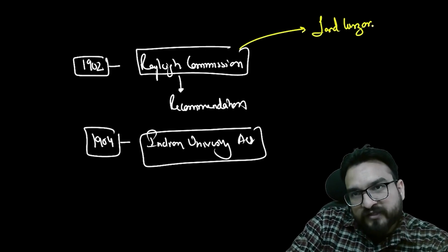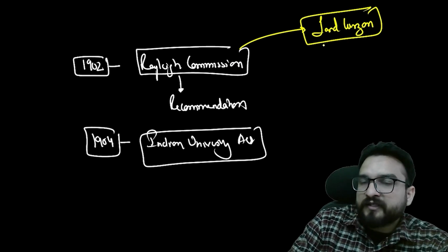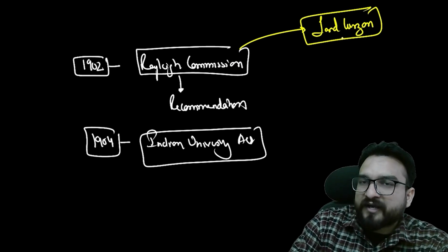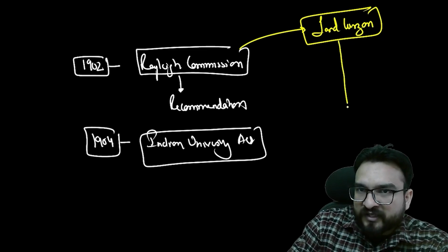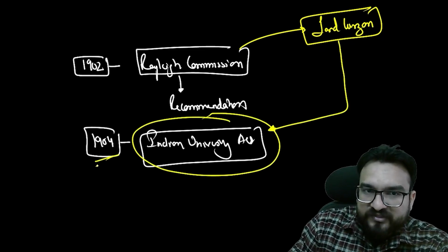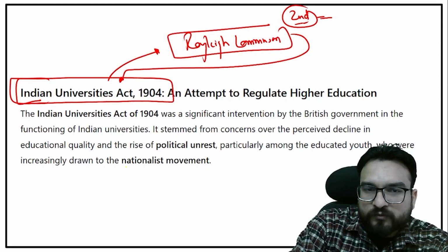And Lord Curzon, when I was telling you about Lord Curzon in our freedom struggle, first phase of freedom struggle, I told you that Lord Curzon was having a lot of reactionary policies. And one of the reactionary policies I told you was Indian University Act 1904. Now we will discuss what was there.